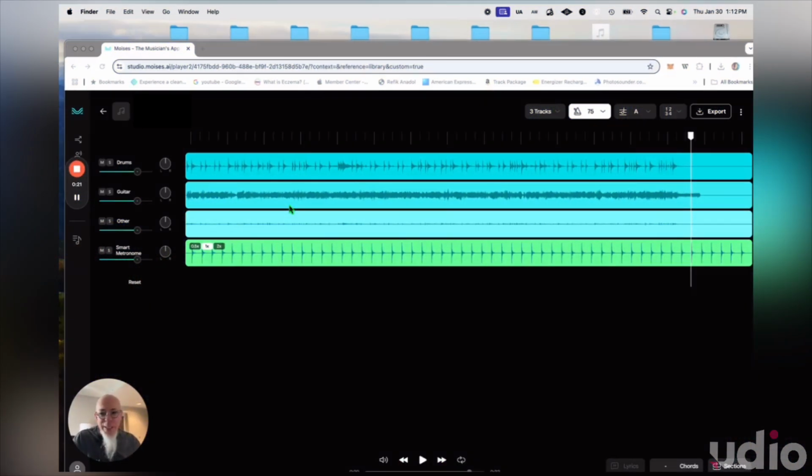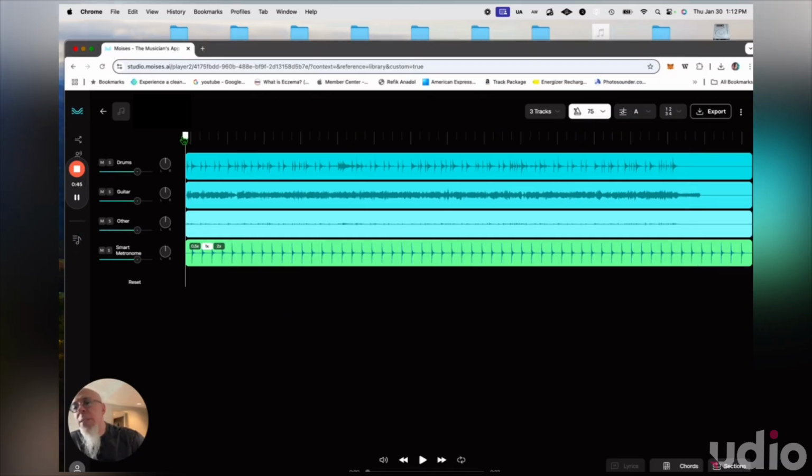So what I did was I used Moises to capture this riff so I could slow it down, and I wanted to get a click track out of it, which is really awesome that it can do that. And now it's running very slowly at 75. Okay, let's listen to what it sounds like at this very slow tempo.